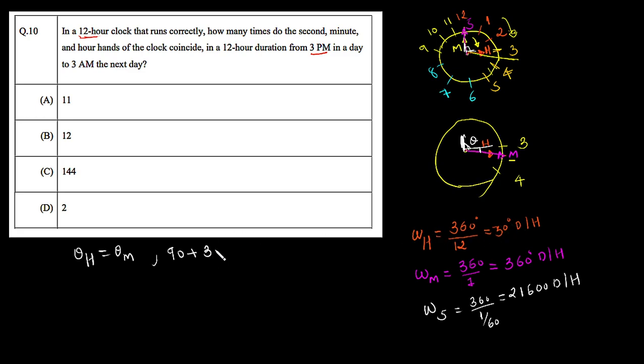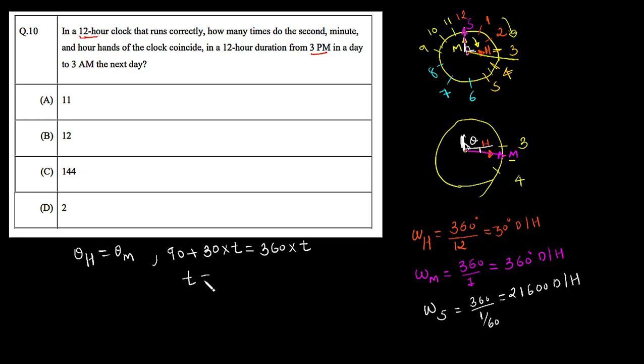So 30, which is the angular velocity, multiplied by the unknown time, which we have to find. Let's equate this with the same angle for the minute hand, whose angular velocity is 360 degrees per hour. So 360 multiplied by t, any general time. Now we can easily find the value of t.